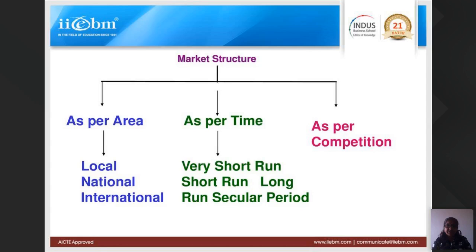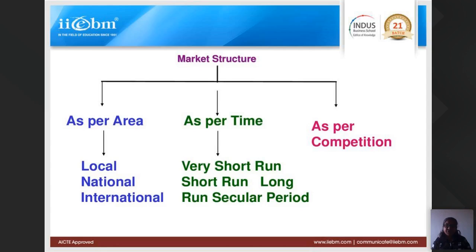The second classification is as per time: very short run, short run, and long run. A very short run is just a one or two day market. Short run is where you can make changes in the variable factors only, with fixed factors remaining constant. Long run market is where both fixed and variable factors can be changed and then you supply the commodity. Or the commodity has quite a long-term period in which you can produce and supply it, then it is a long-term market.